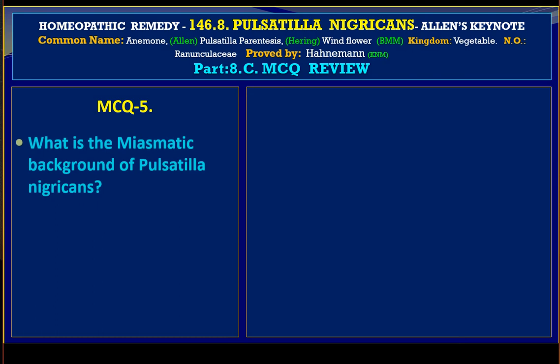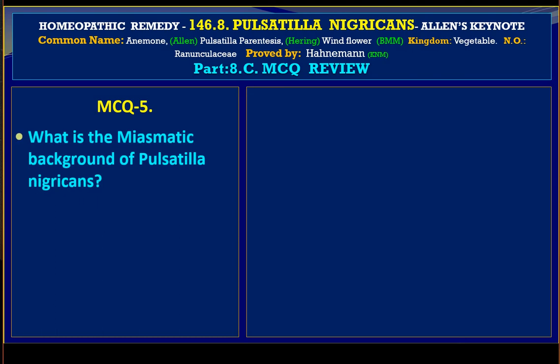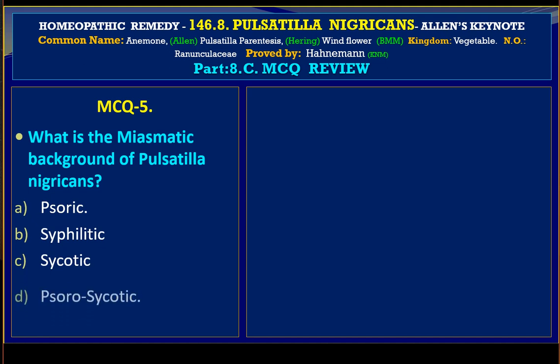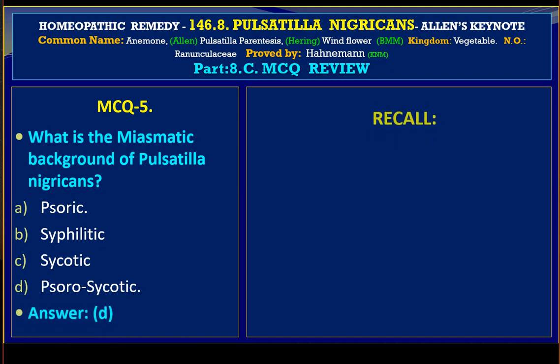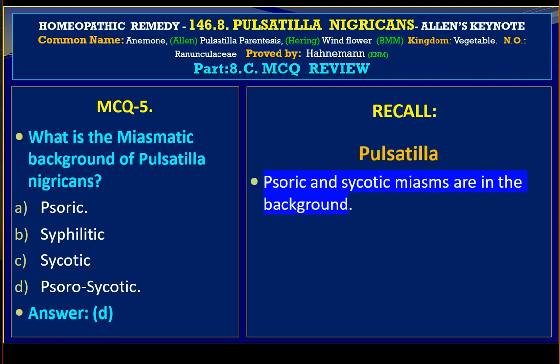MCQ 5. What is the miasmatic background of Pulsatilla nigricans? A. Psoric, B. Syphilitic, C. Sycotic, and D. Psoro-sycotic. The answer is D, Psoro-sycotic. Let us recall, under Pulsatilla, psoric and sycotic miasms are in the background, and the information is coming from Materia Medica by Dube.